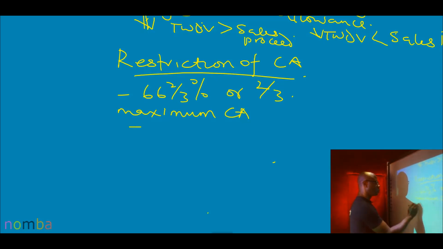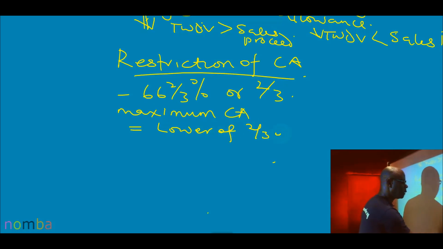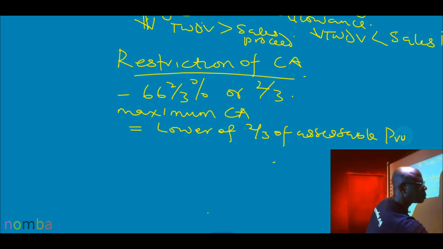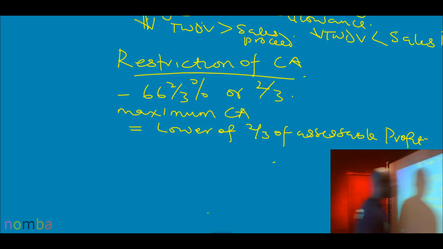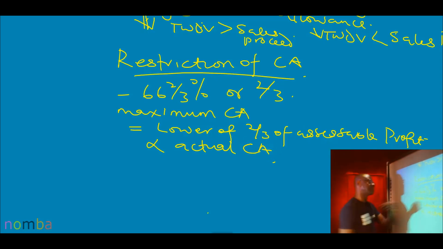Maximum CA is equal to the lower of 2/3 of assessable profit and actual capital allowance. That's the maximum you can take away. So if you do that, we'll be doing restriction.